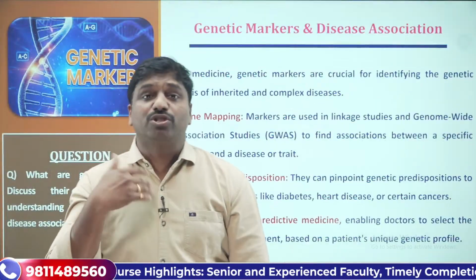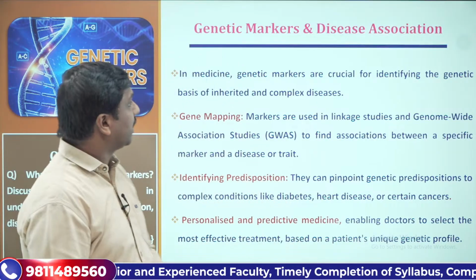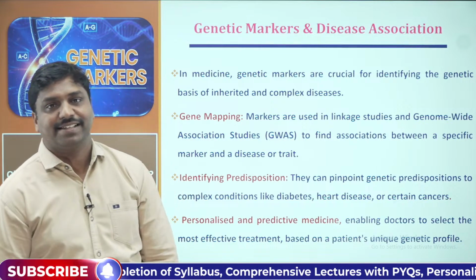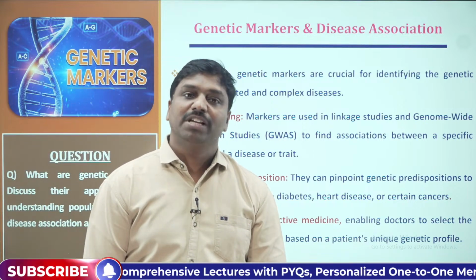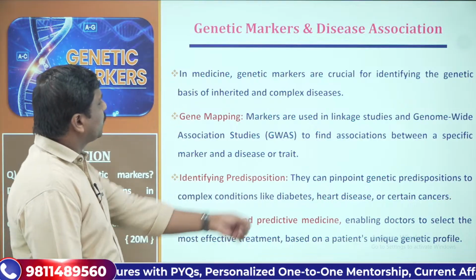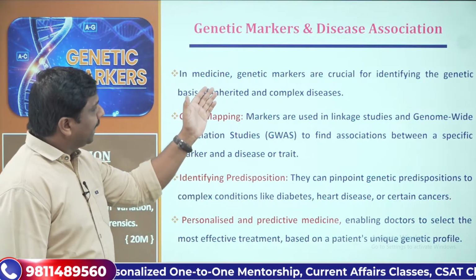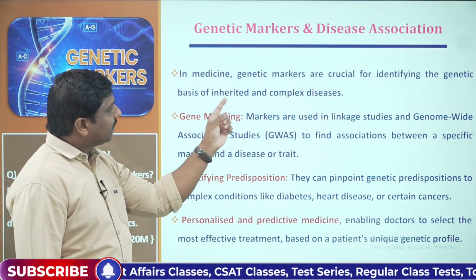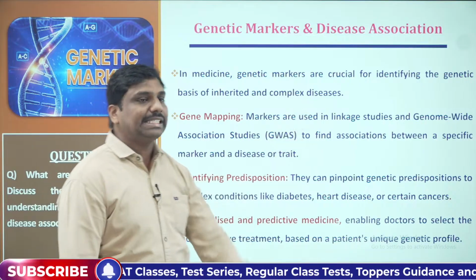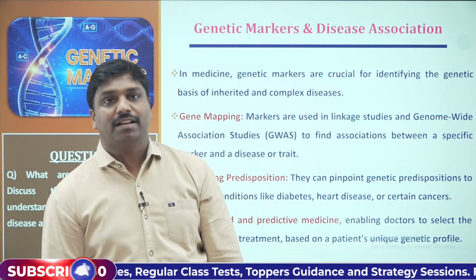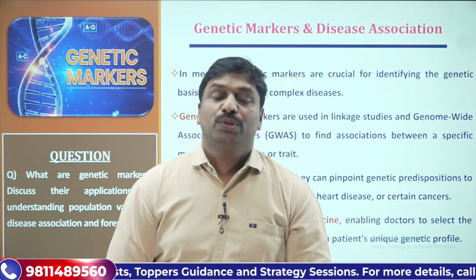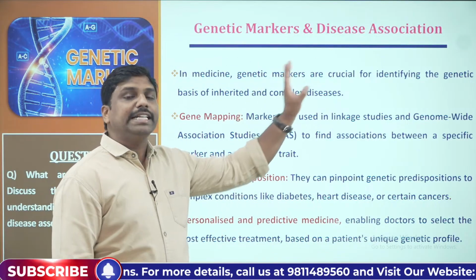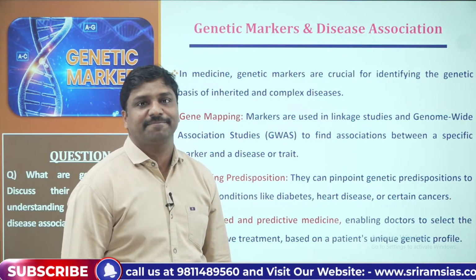Then what about the role of genetic markers in understanding the disease association? How can we predispose diseases? This is another part of the question. How can you address and answer this? We can say that in medicine, genetic markers are crucial for identifying the genetic basis of inheritance and complex diseases. There are certain complex diseases and there are certain genetic diseases. With the help of genetic markers, we can systematically identify such kinds of diseases.